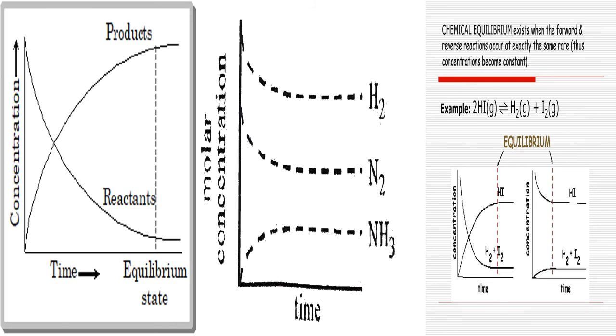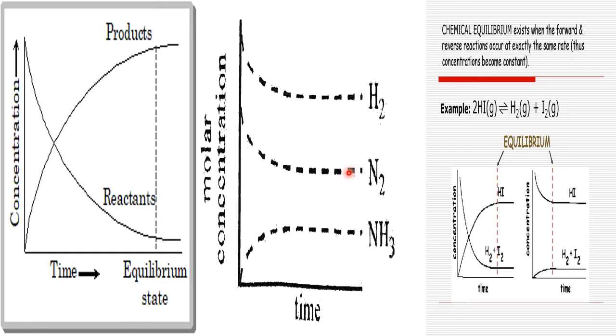Graphically, we can understand chemical equilibrium with concentration versus time. In the beginning, there is some amount of reactants, as I have taken on this graph. As time passes, the concentration of the reactants starts decreasing. At the same time, what happens? Some amount of products is formed. The products were zero in the beginning, but as time passes, some are formed. A time comes at a particular point where the rate of forward reaction becomes equal to the rate of reverse reaction. That stage is called what? The equilibrium state, which is dynamic in nature.